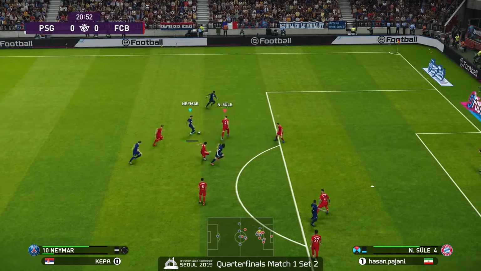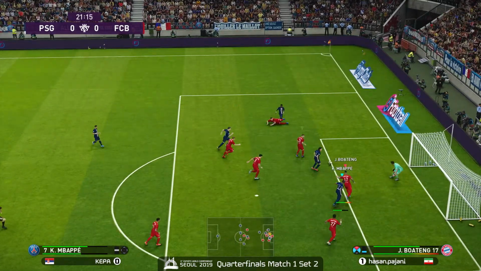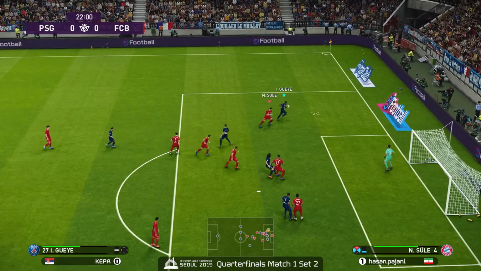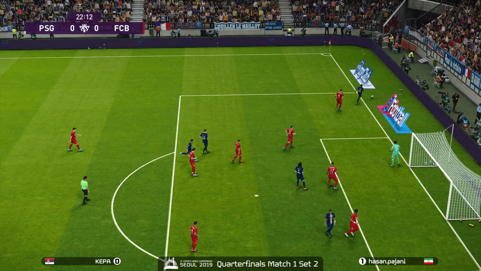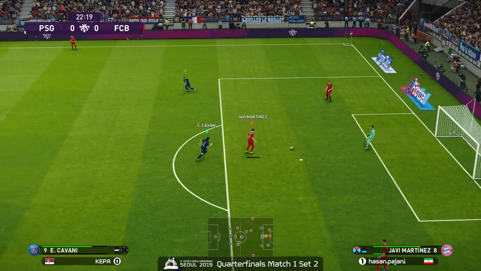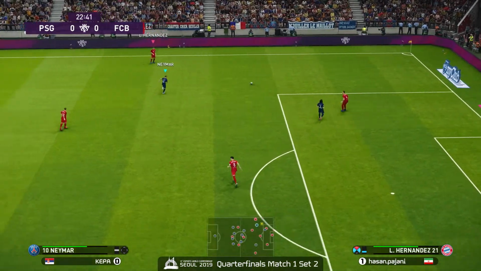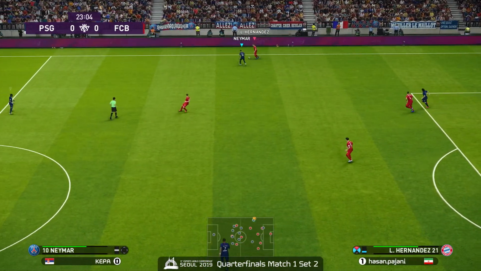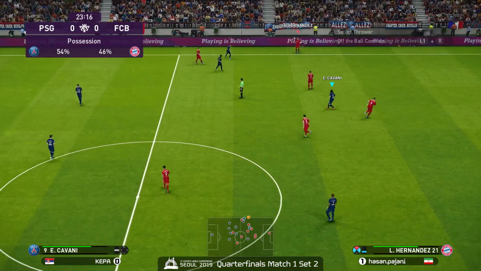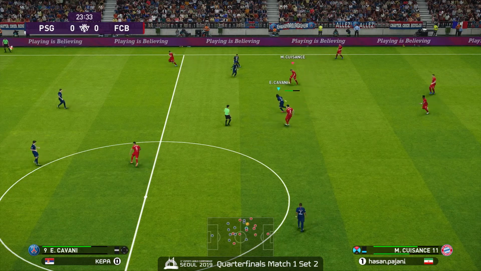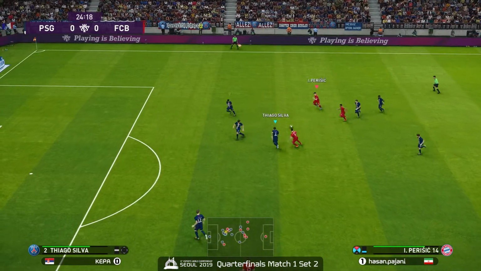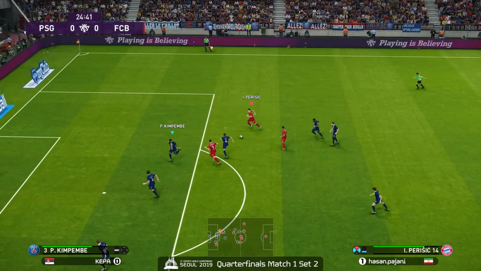Draxler, probably looking for Gaye once again, indeed. Off to the side, not at the angle of the goal, but no receiver for the pass. And now Neymar gives it right back to him again, but too fast and out of bounds. Too elongated of a pass. And I think Hassan Pajani really needs to mitigate those crucial turnovers at the center of the field. Yet, he has definitely enhanced his defensive gameplay against Kepa's onslaught. And Kepa, despite being very effective in the first match's first half, here he's been struggling quite a bit.